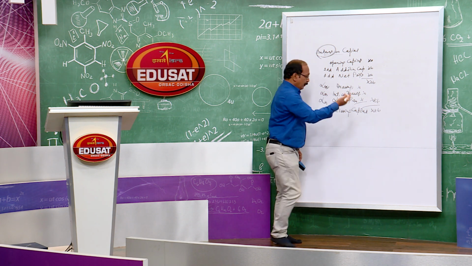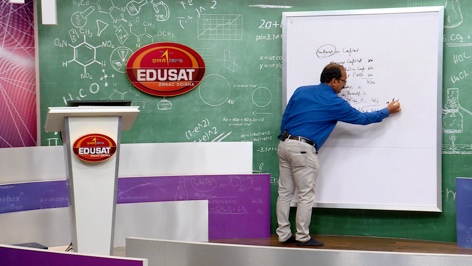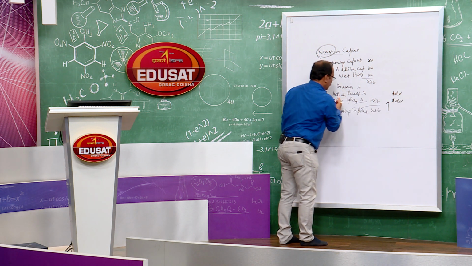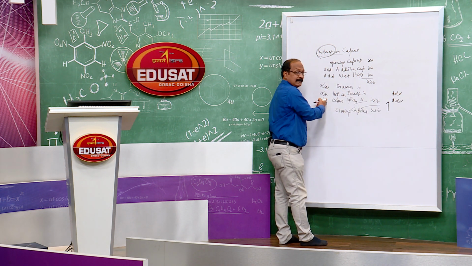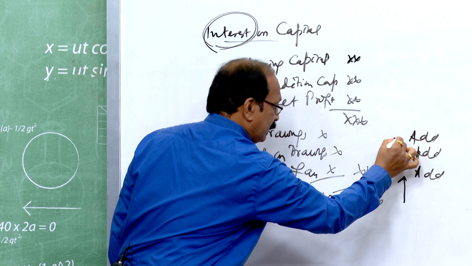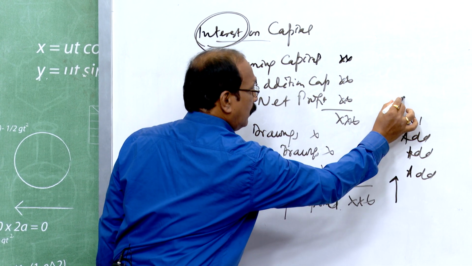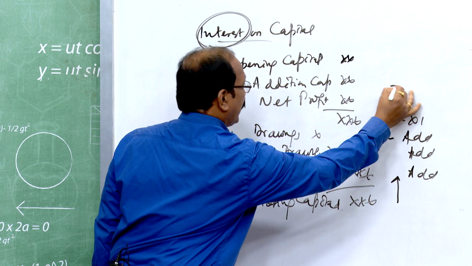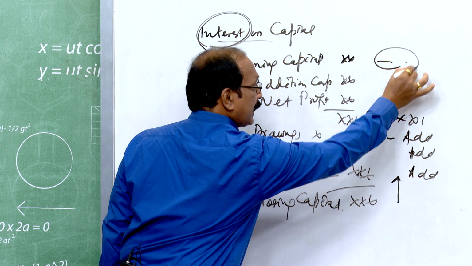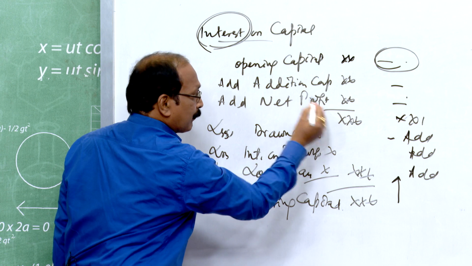Just reverse closing capital, add loss if any, add interest on drawings, because it was less, here you have to add, then add drawings, then whatever amount you will get, from this you have to minus net profit, minus additional capital, and you will get the opening capital here after deducting additional capital and net profit.